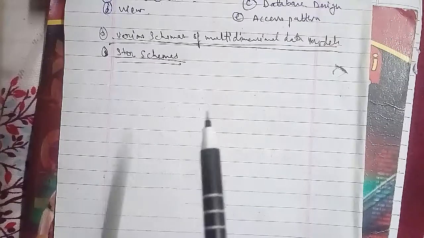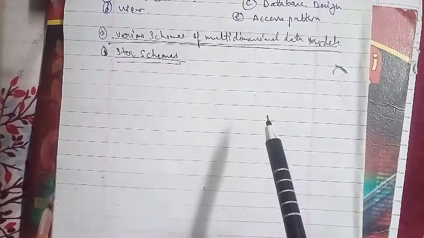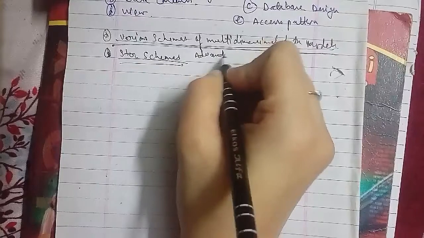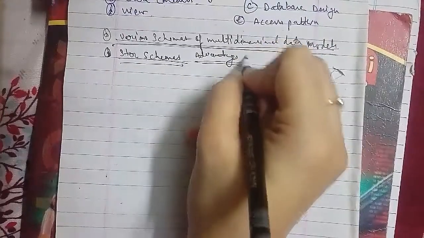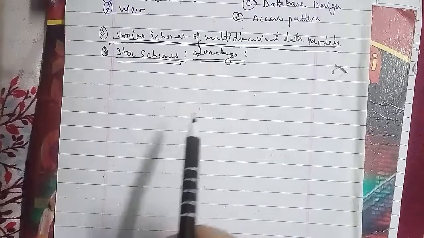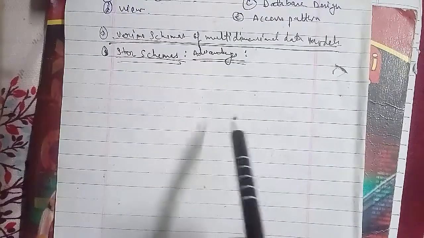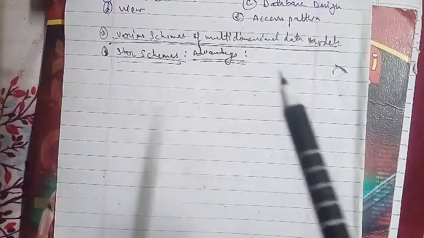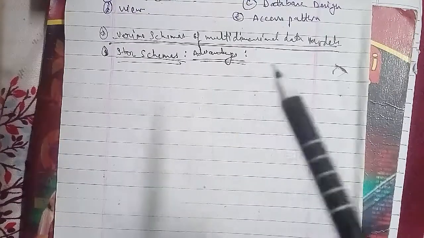Talking about the advantages, the main advantages of the star schema are that it is easy to understand, easy to define hierarchies, reduces the number of physical joins, requires low maintenance, and has very simple metadata. It provides a direct and intuitive mapping between the business entities being analyzed by the users and the schema design.